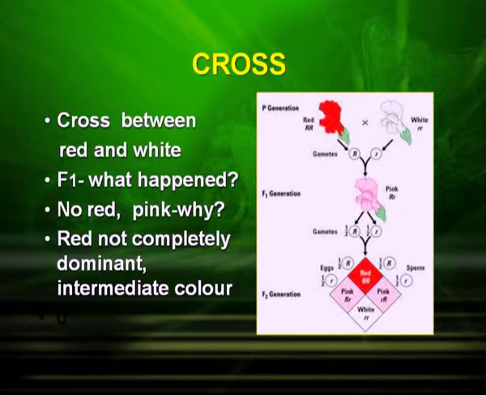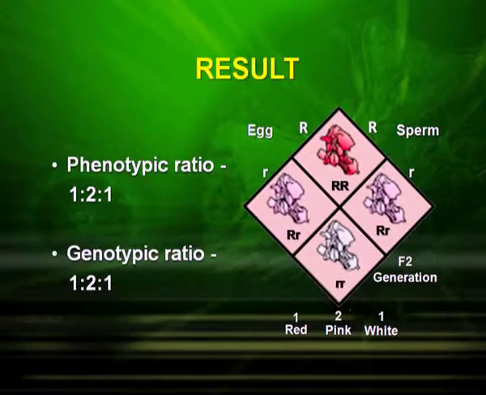Now we get a pink color in the F1 generation. That means the red is not completely dominant over the white. Instead, an intermediate color has been obtained. Now when you look into the checkerboard, if the red is represented by capital R and the white by small r, the pink color obtained has a genotype capital R, small r. But in the F2 generation, we get the plants 1 red, 2 pink and 1 white. The genotypic ratio becomes 1:2:1, but it is the same as the phenotypic ratio,